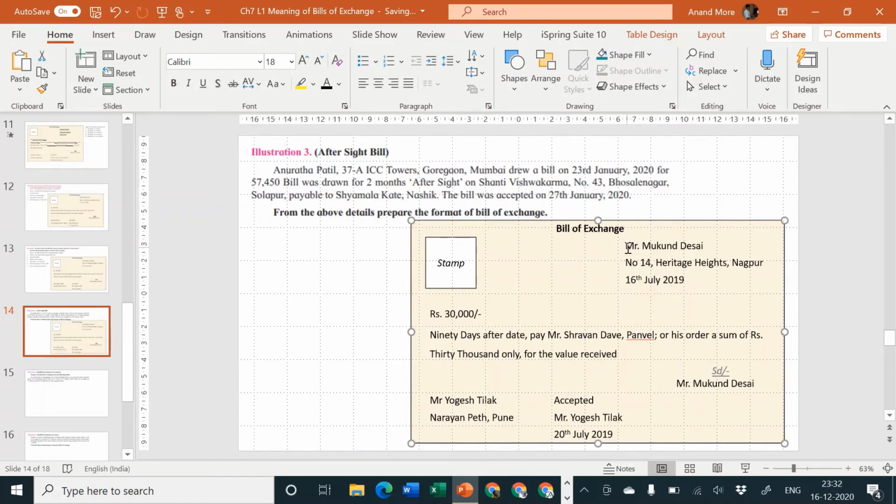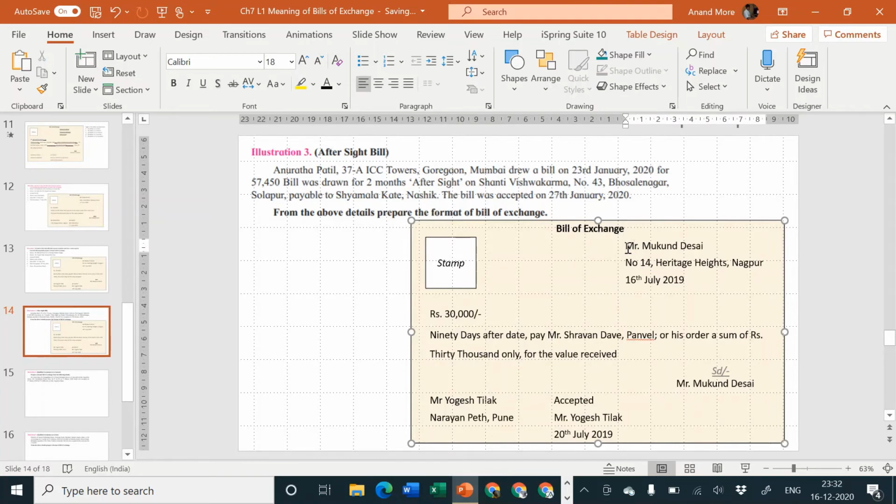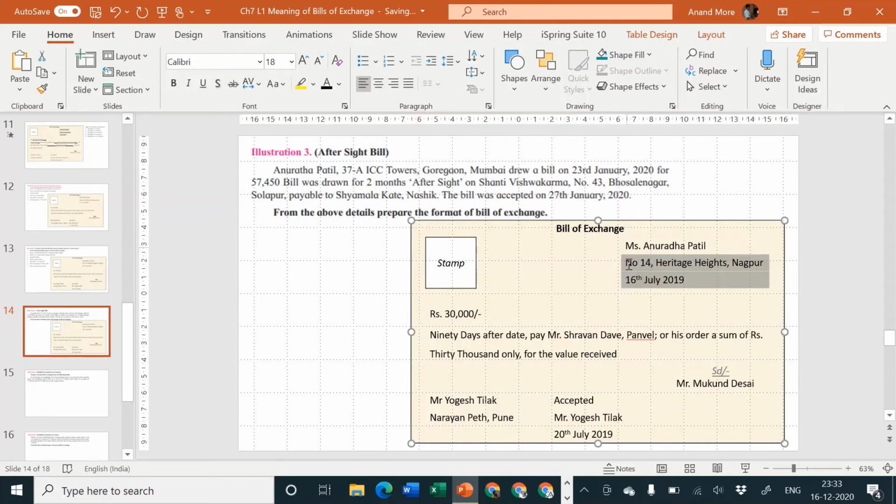Okay, who is drawing it? Anuradha Patil. So I'll say Miss Anuradha Patil. You can say Miss, you can say Mrs. That's not a problem. Nothing is mentioned. It is better to call Miss. Miss Anuradha Patil. She is staying at which place? 37A ICC Towers.